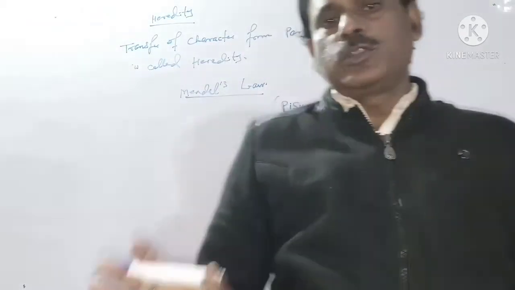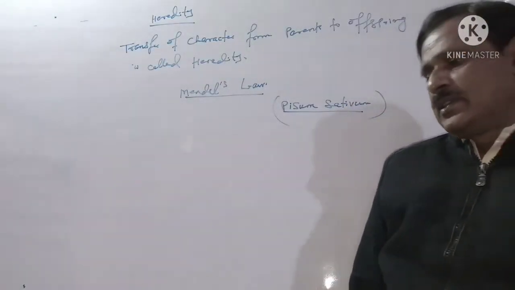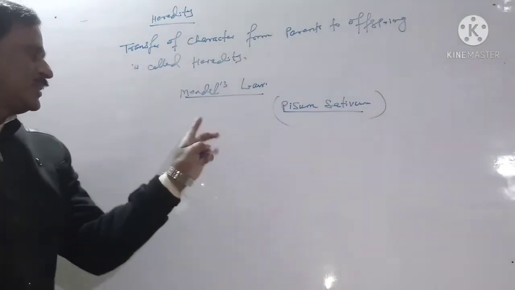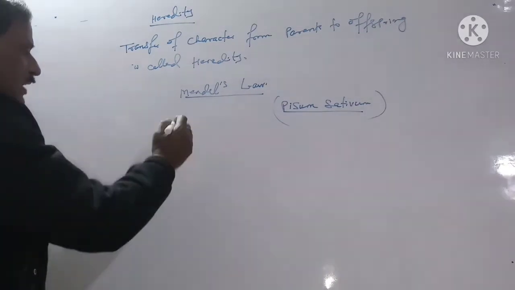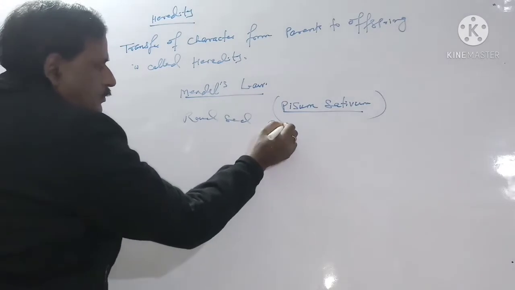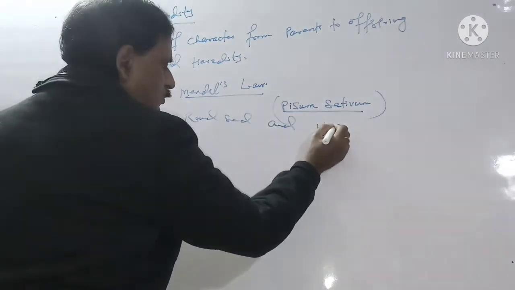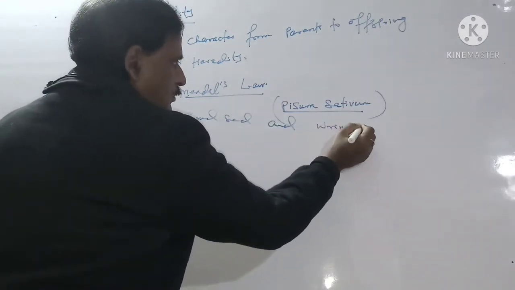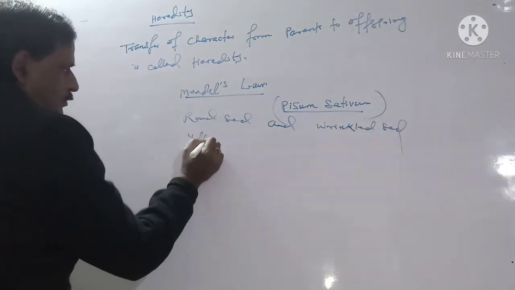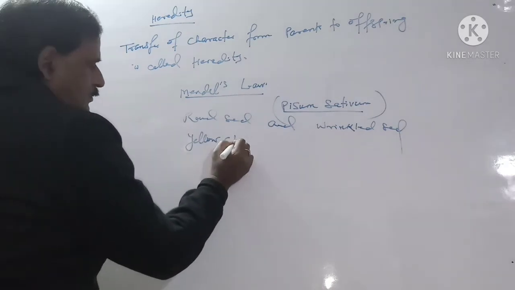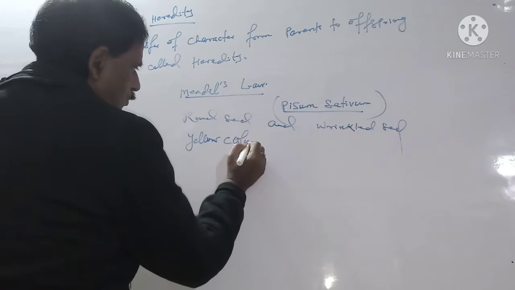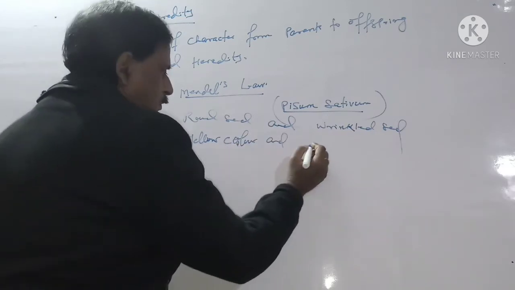Mendel takes some tall plants and some dwarf plants. He takes yellow flower and red, round seed and wrinkled seed, yellow color and green color.